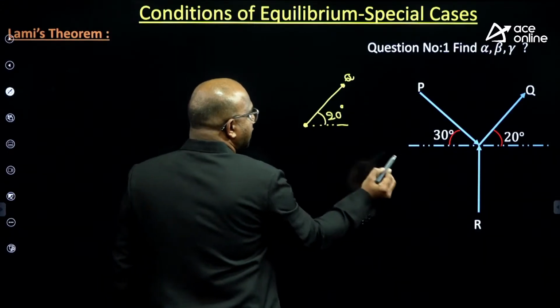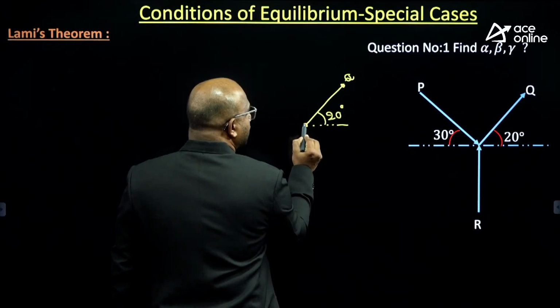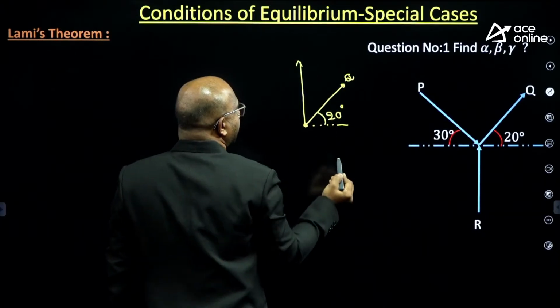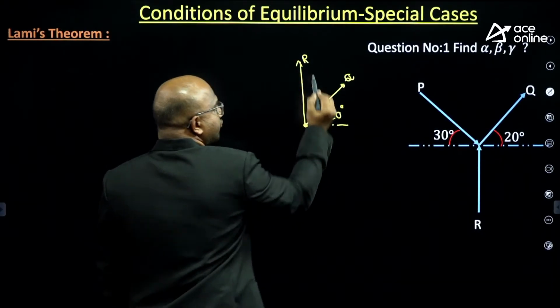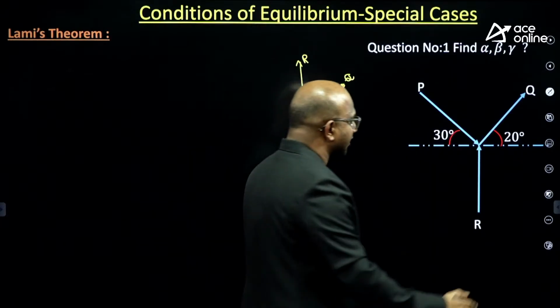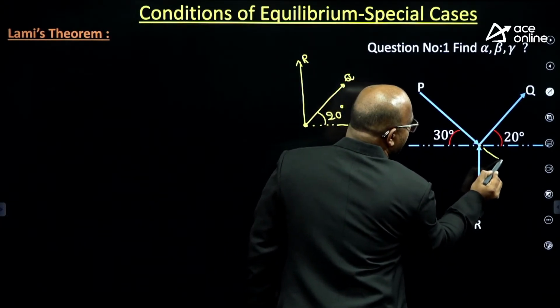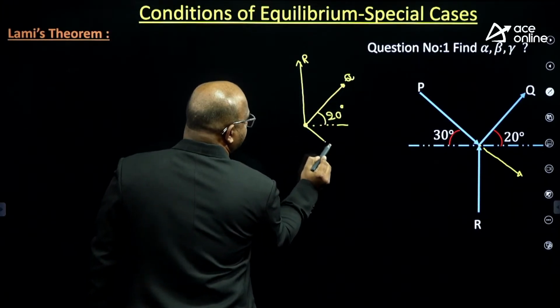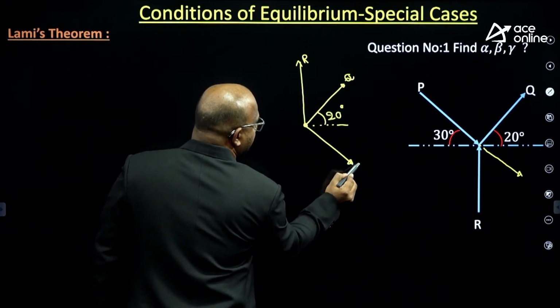In the same way, I just transfer the R outward like this. This is R's story over. Next, P's story, guys. I can transfer P along its line of action. The same P I can transfer.